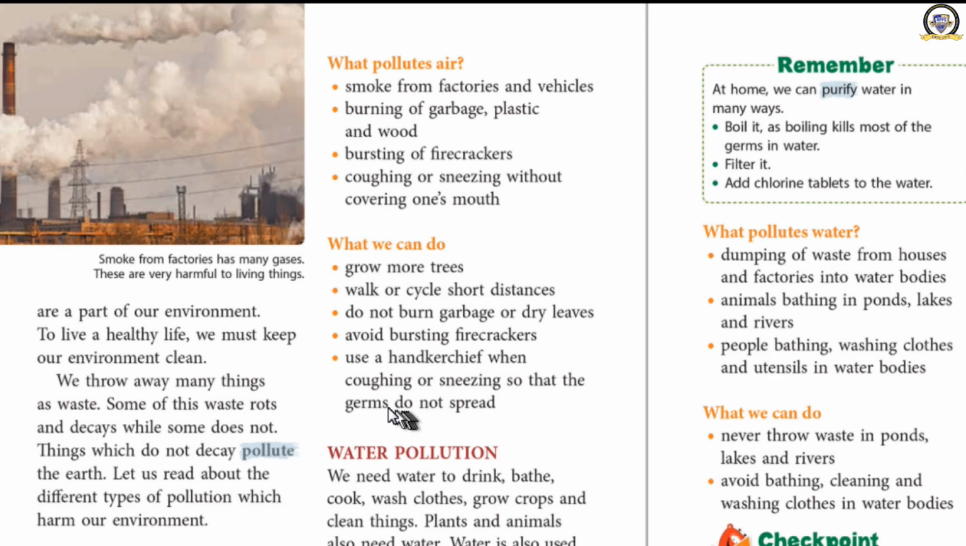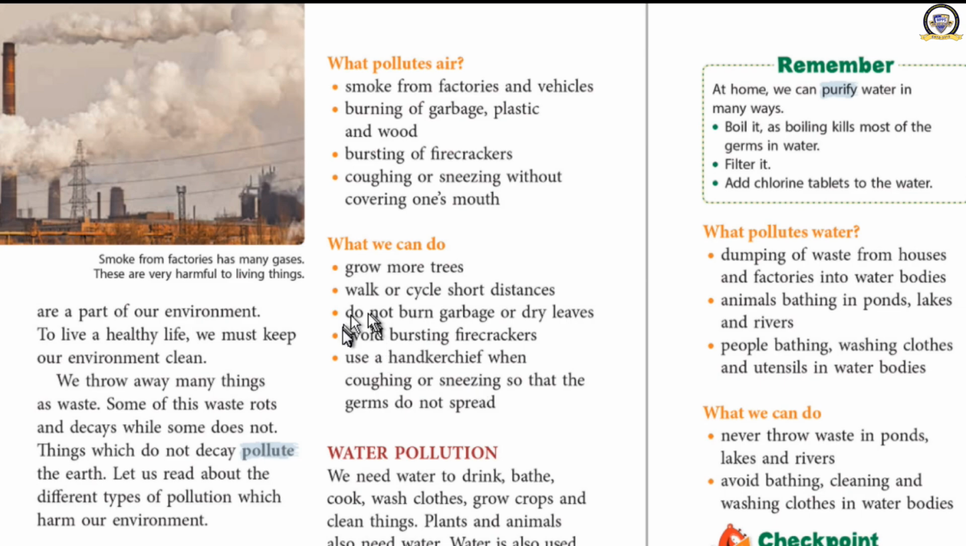So what are the ways you can reduce air pollution? Number 1, grow more trees. Number 2, walk or cycle short distances. Number 3, do not burn garbage or dry leaves. Number 4, avoid bursting firecrackers. Number 5, use a hanky while coughing or sneezing. Completed? Yes, we have learned about air pollution.